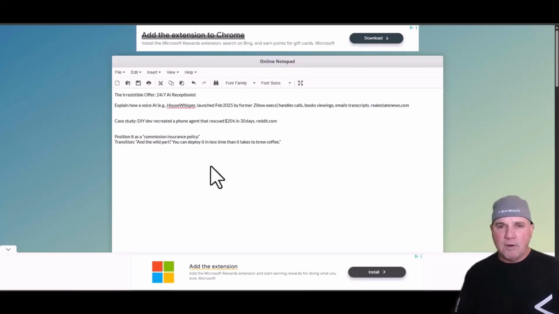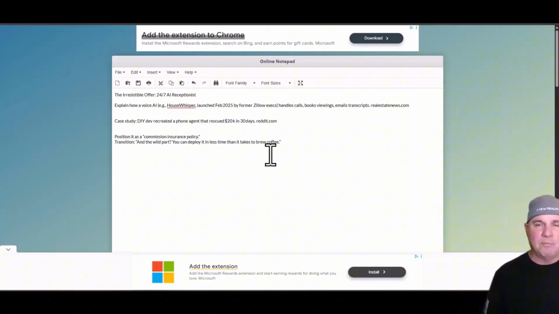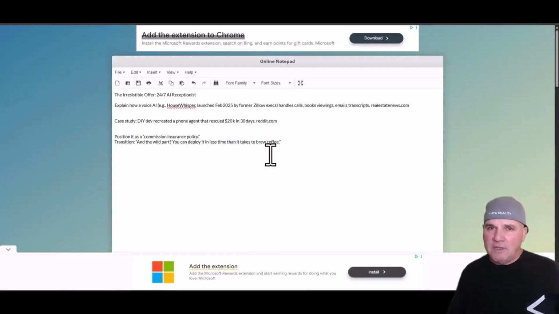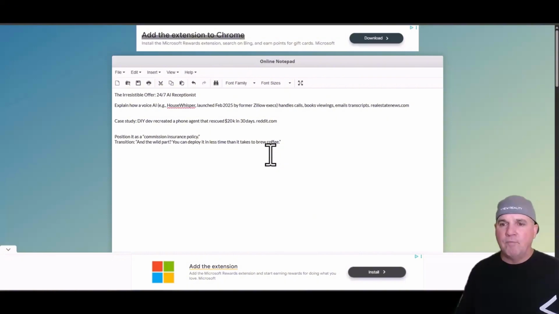And the wild part of this, it can be deployed in less time than it takes to brew a cup of coffee. But they don't need to know that. They just need to know that you can get them rescue sales on missed calls and have an AI agent answer all that for them. So let's dive in, show you exactly how this works.